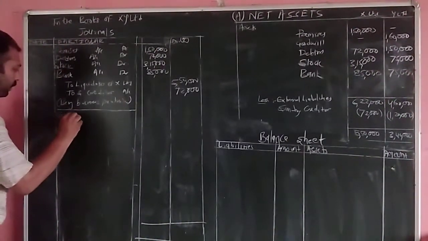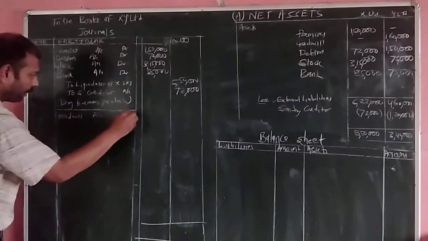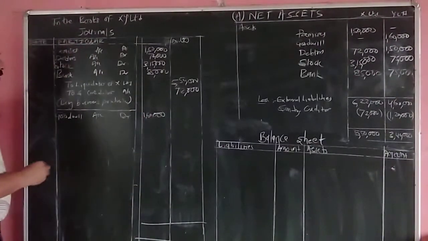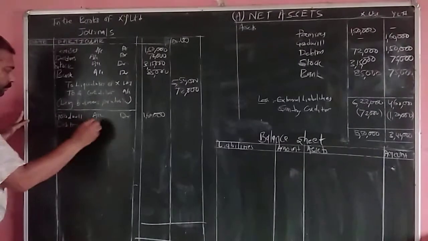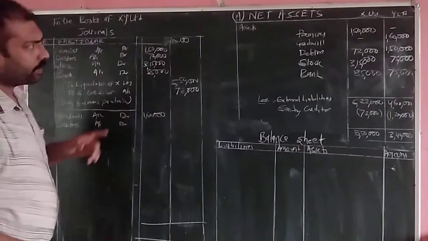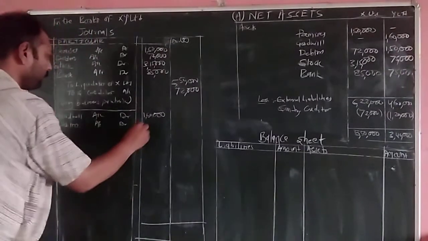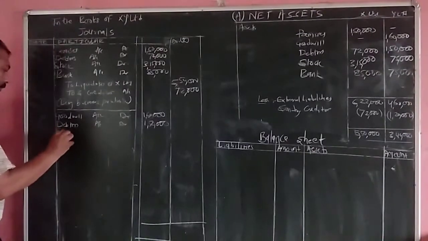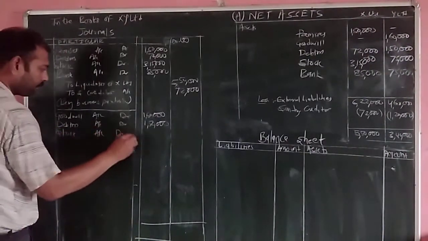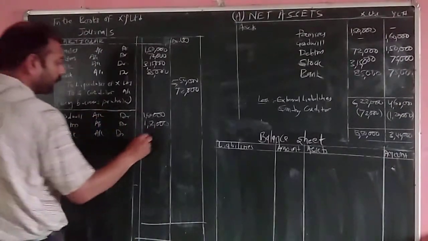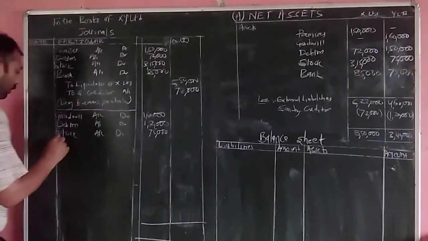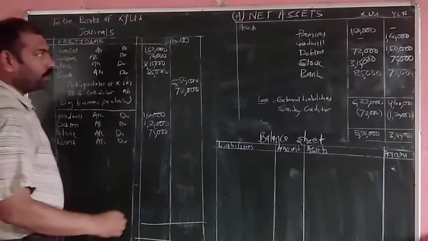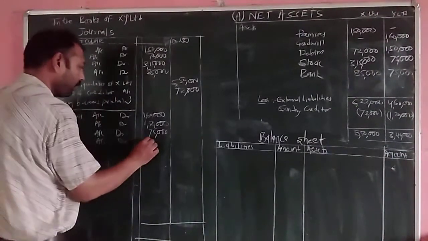The assets which have been received: goodwill account debit, goodwill is equal to 1,60,000. Next, debtors account debit, amount of debtors 1,50,000. Next, stock account debit, amount of stock 75,000. And last, bank account debit, that is 75,000.